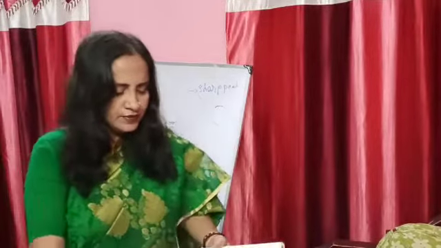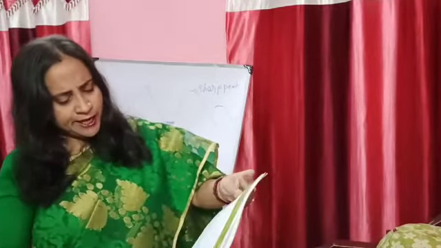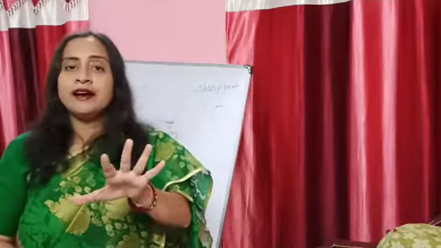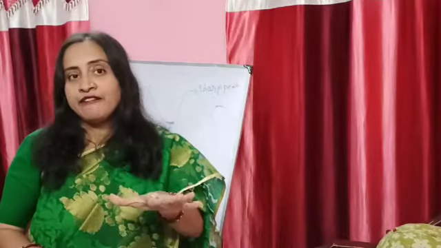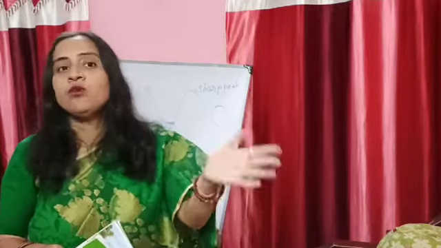So this much you have on hills, plateaus, plains, and then you have deserts. These are the physical features regarding the landforms. Now we are going to the water bodies.